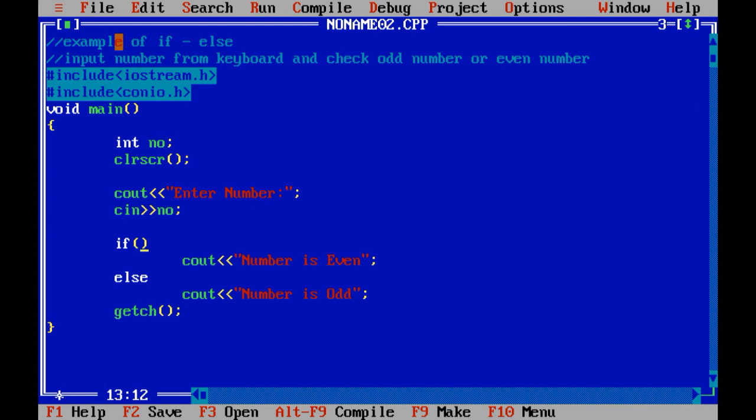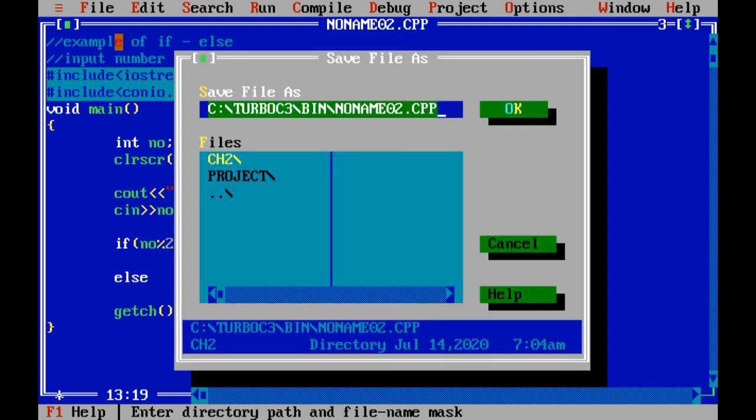Yes, variable number is there, so we need to use number modulus 2 double equals 0. That means the inputted number is even, and if the result is not 0, in that case the number is odd. Now let us save this program. The program number 17.